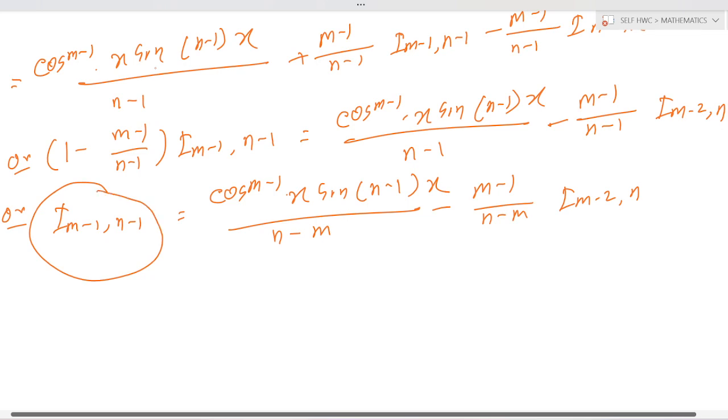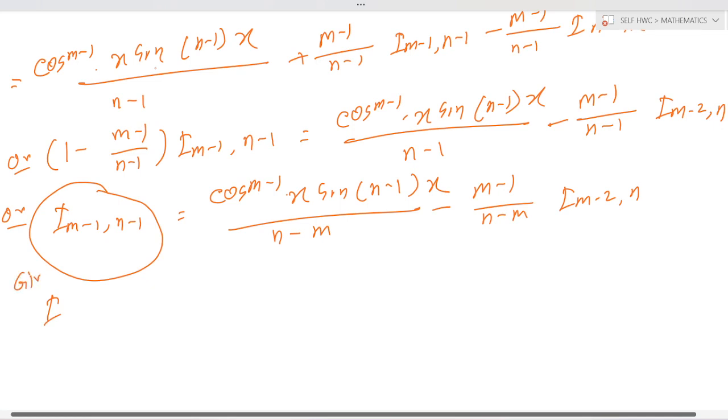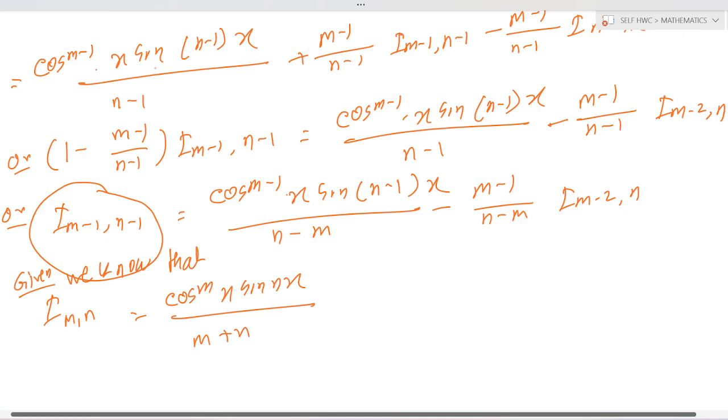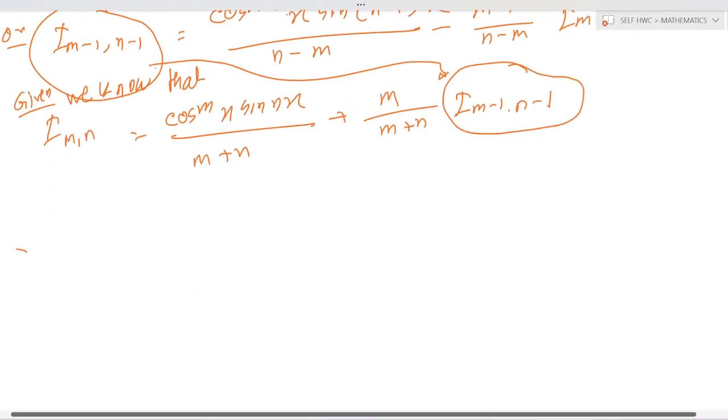In the given question, we know that I(m,n) is equal to cos^m x sin nx by (m plus n), plus m by (m plus n) I(m minus 1, n minus 1). So put in this value. Okay, so next.